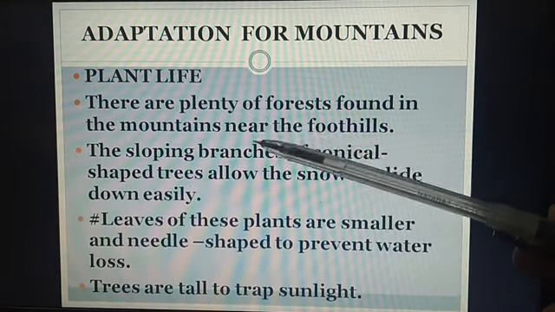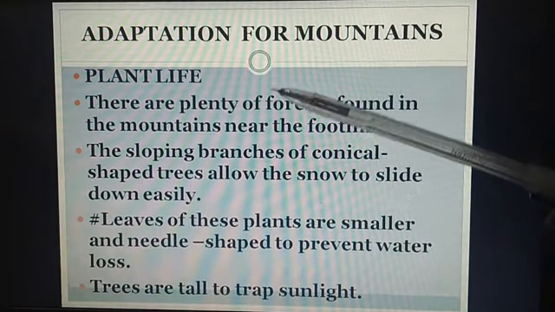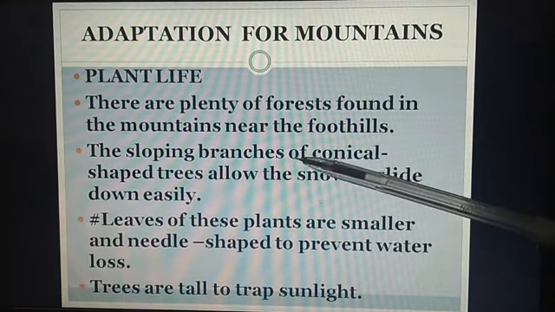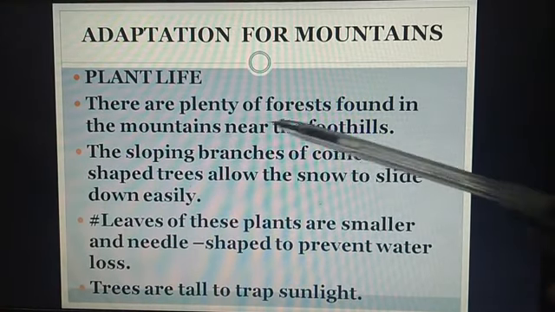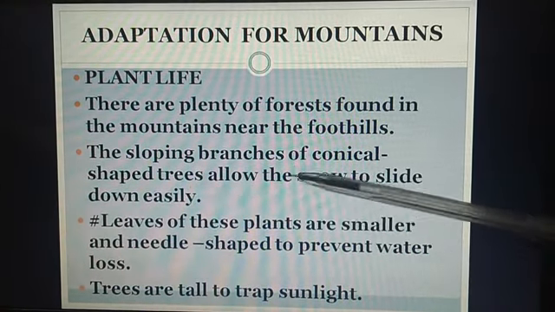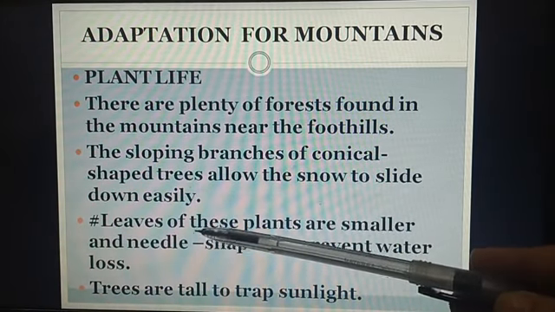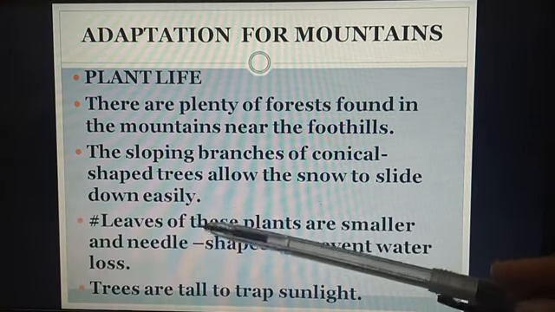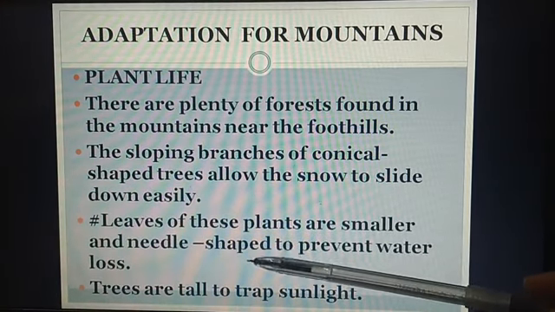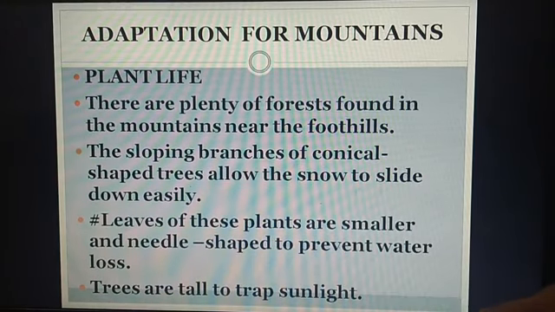Conifer trees found on the top of the mountain have better ability to survive in the cold weather. That is why they have sloping branches of conical shape to allow the snow to slide down easily. Leaves of these plants are smaller and needle shaped to prevent loss of water.